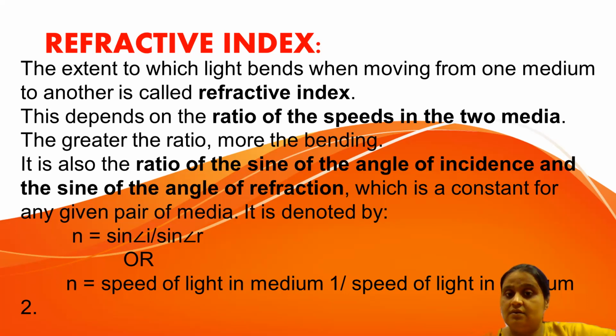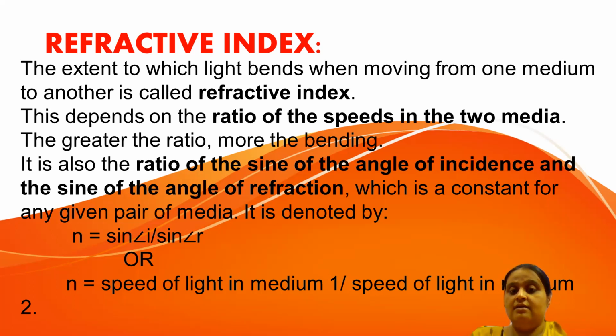That depends. Either you find out the angle I and angle R when it moves from one medium to another, as we have seen in case of Snell's law of refraction, that sine of angle I upon sine of angle of refraction equals refractive index. But there's one more way to find the refractive index, and that is it also depends on the ratio of speeds in the two media.